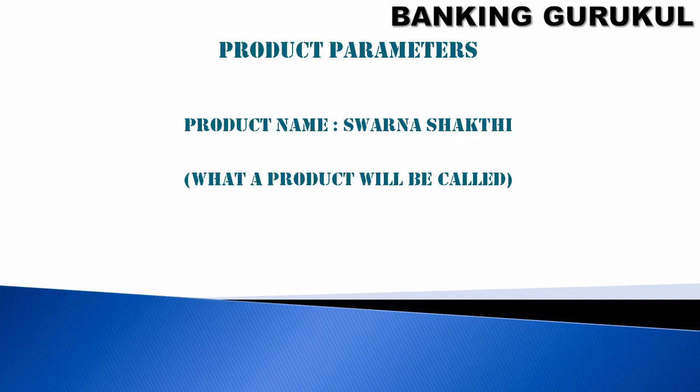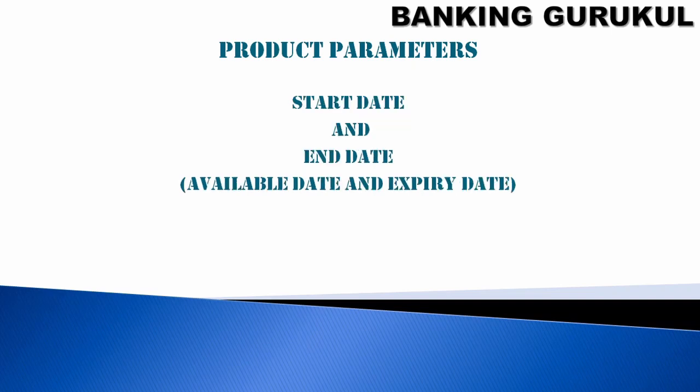First is the product name. For every product there will be one name. Swarna Shakti is our product name. This is what the product will be called. Then, what are the start date and end date for the product? On the start date, this product becomes available to the public. Expiry date means this product will automatically be closed and no longer available to the public.